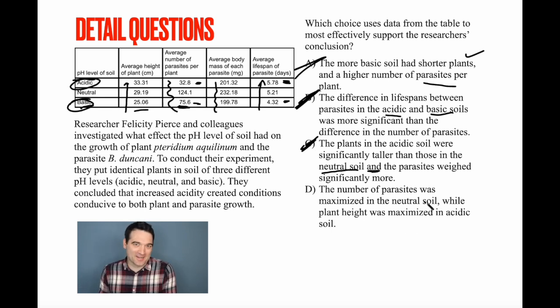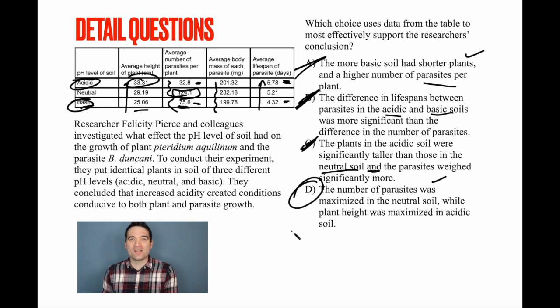The number of parasites was maximized. Process of elimination, there's only one answer left, right? The number of parasites was maximized in the neutral soil. Yes, it looks like it, right? 124 compared to these other two. So that part's okay. While the plant height was maximized in acidic soil. Yes, right? We have our winner.